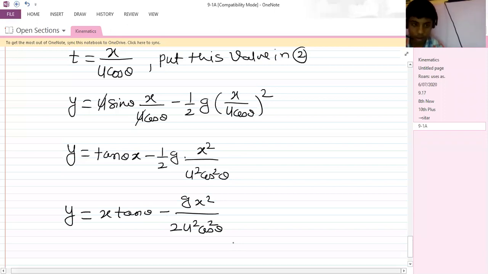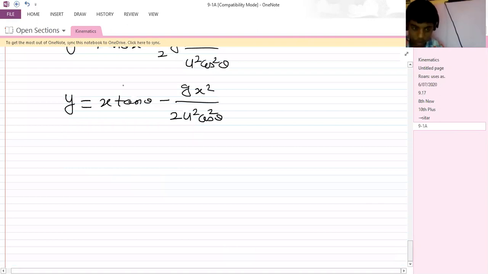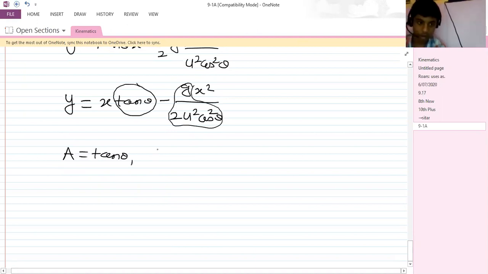So as you can see over here, this tan theta and this total term are constant terms, right? So this tan theta and this g divided by 2u squared cos squared theta are the constant terms. So here we can consider a as tan theta and b as g divided by 2u squared cos squared theta.